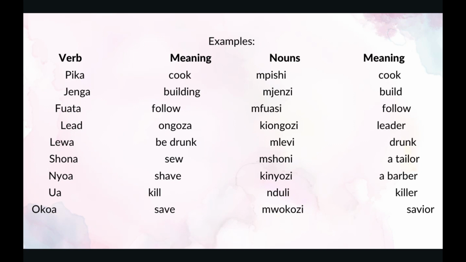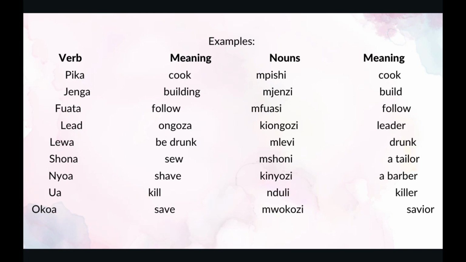The next one is lewa. Lewa means be drunk. The noun for being drunk is mlevi. Mlevi means a drunk, a drunkard.